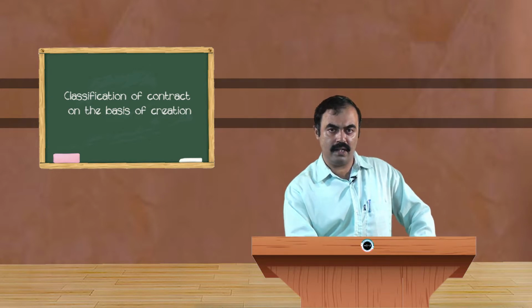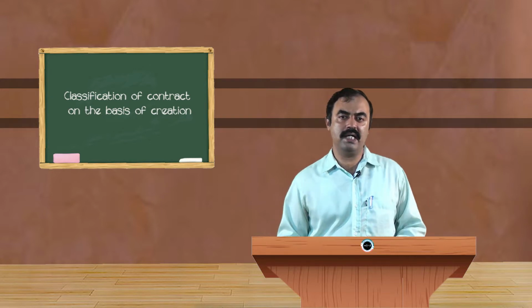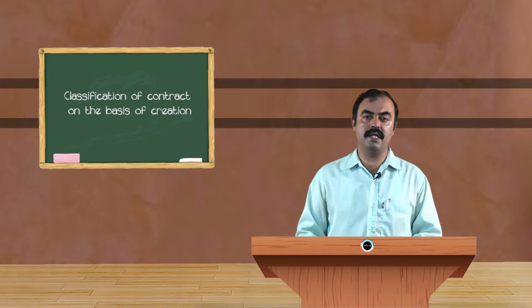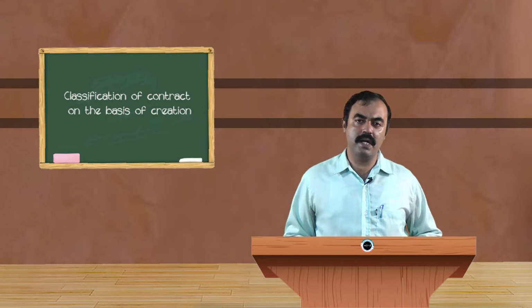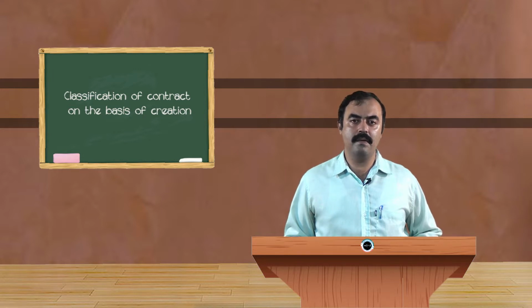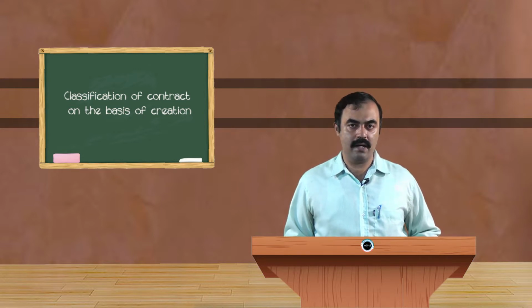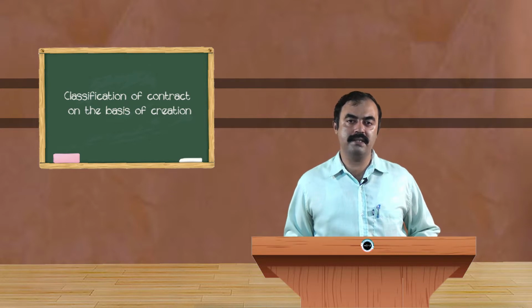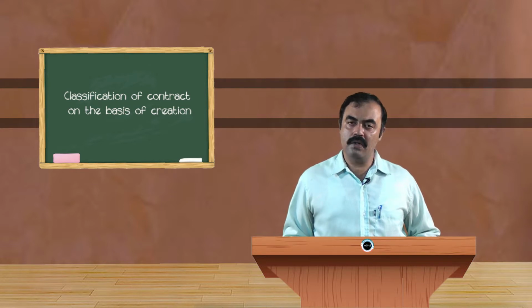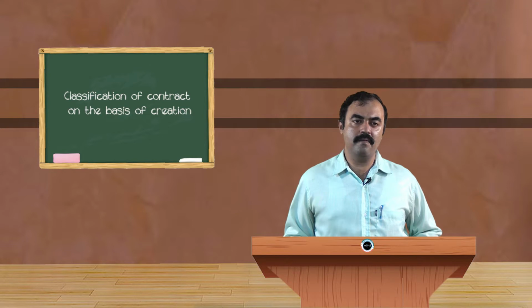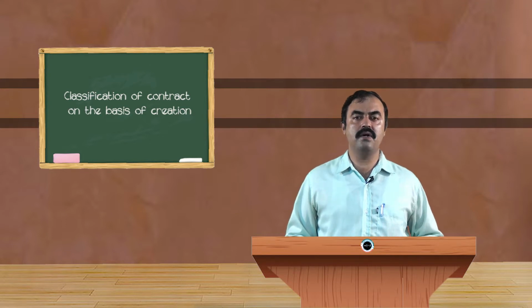The second type of contract is the executory contract. In the case of an executory contract, one party has fulfilled their obligations whereas the second party has not. One party is clear here, the second party may not be clear, sometimes clear and sometimes not clear. In such a case the type of contract is the executory contract.